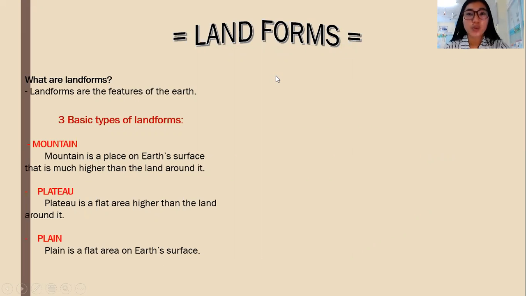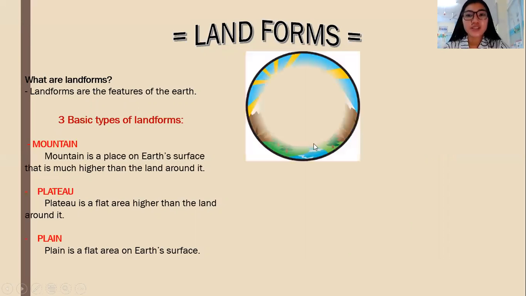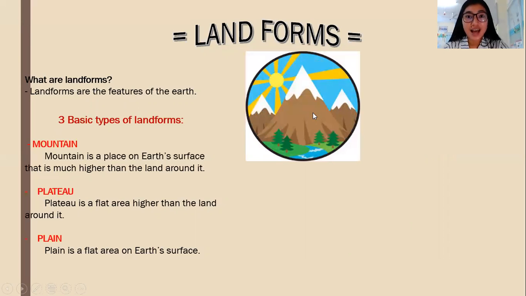To do your worksheets. So what are landforms again? Landforms are the features of the Earth. There are three basic types of landforms. The first one is mountain, and a mountain is a place on Earth's surface that is much higher than the land around it. Okay, so this picture, class, this is a mountain.